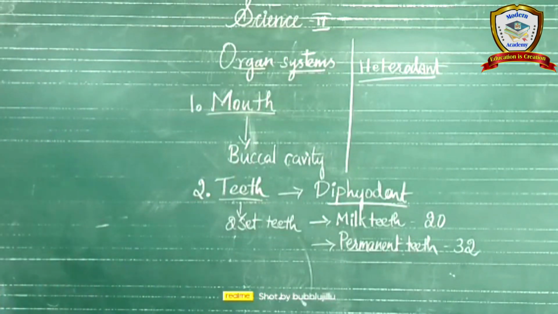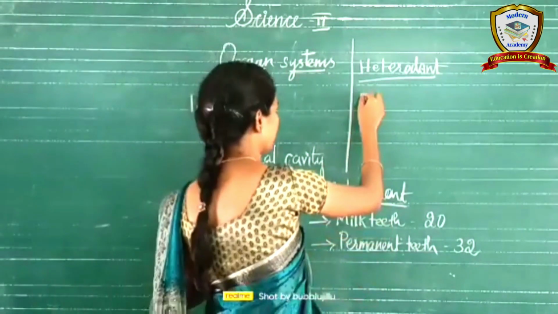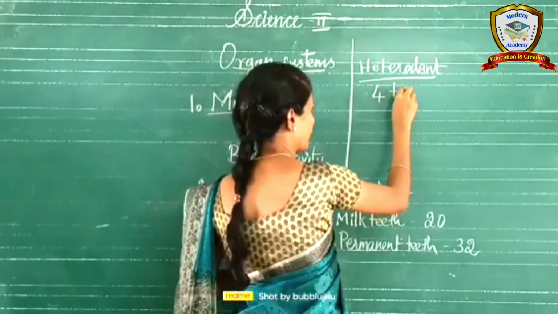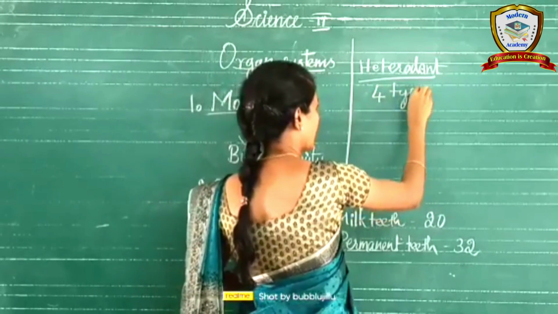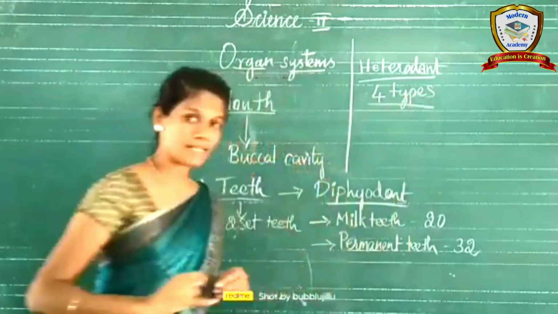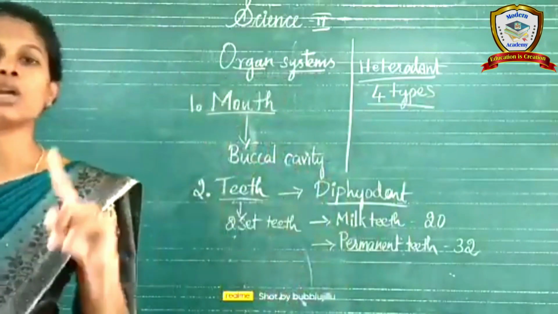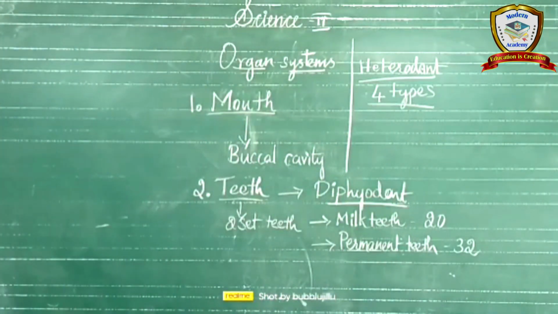Based on this, the teeth are divided into 4 types. What are they? Incisors, canines, premolars and molars.